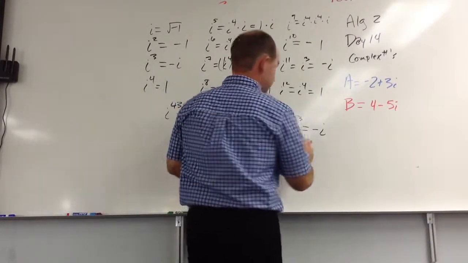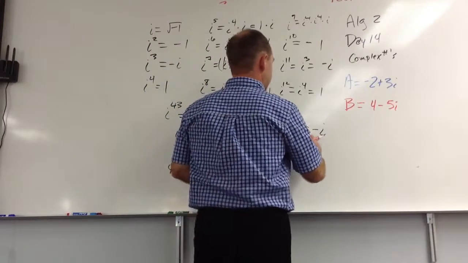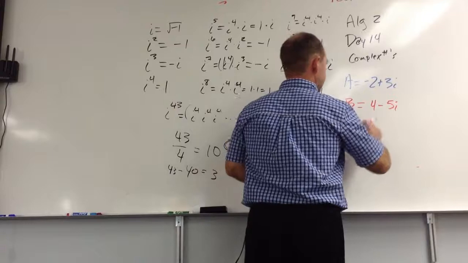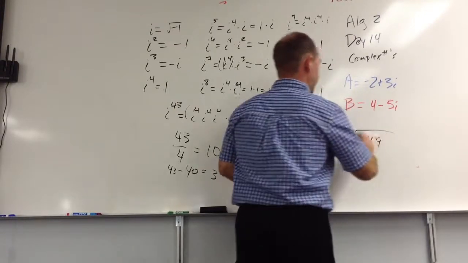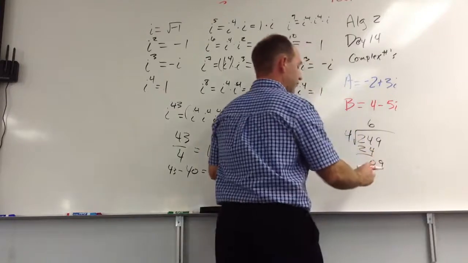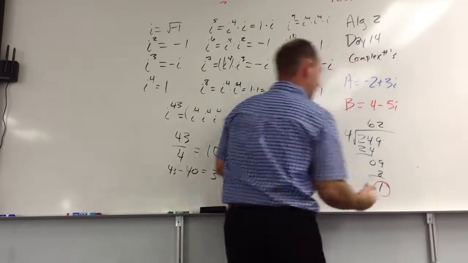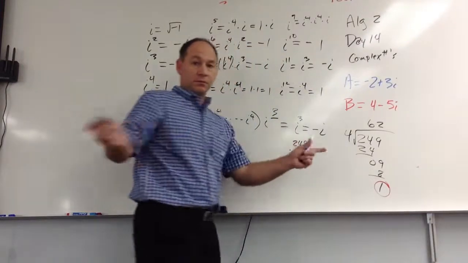So what happens if I take i to a large power, like 249? I'll just take 4 into 249, 6 times, 24, 0, 9. 4 goes into 9 twice, 8, 1. The remainder is 1. What does that mean?